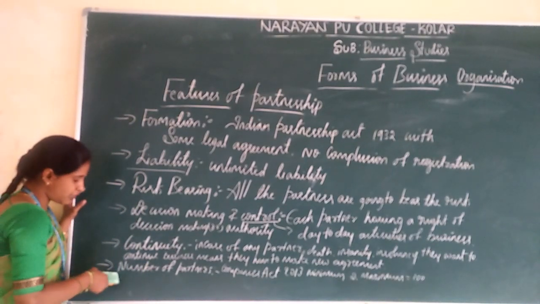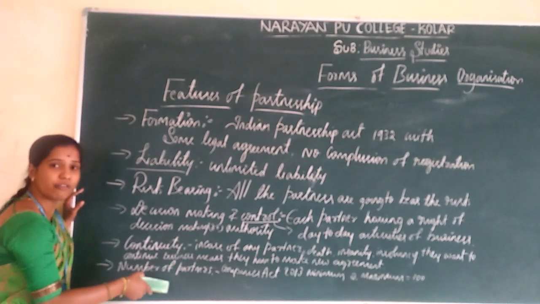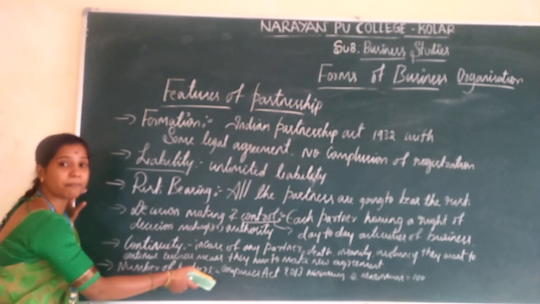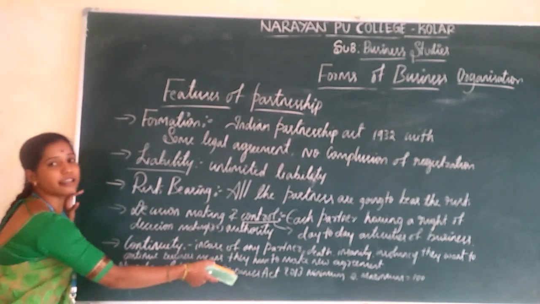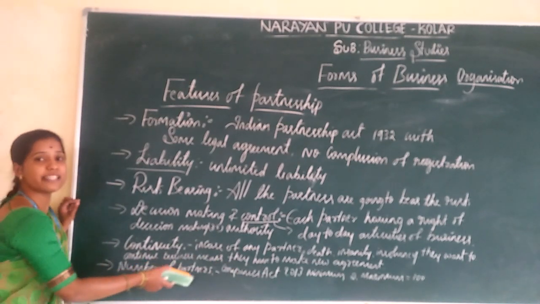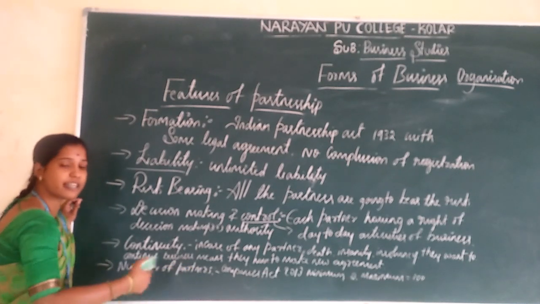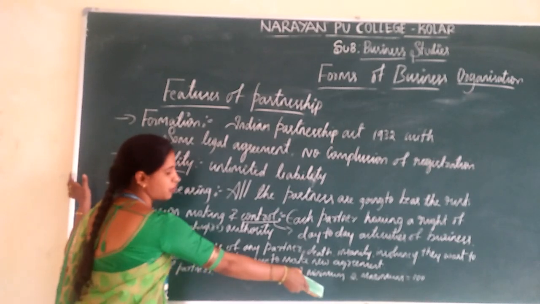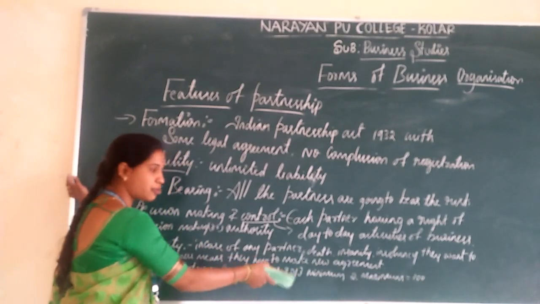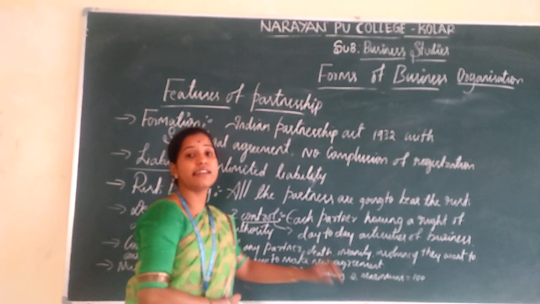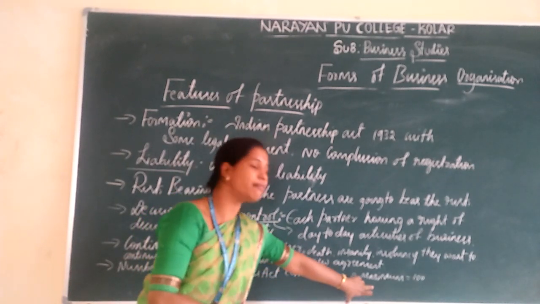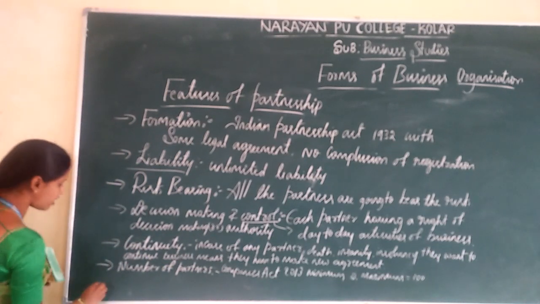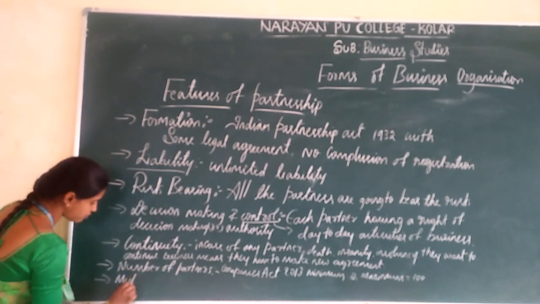The next one is number of partners. According to the new Companies Act 2013, if they want to start a partnership firm, they must have a minimum of 2 partners, and the maximum is 100. Understand? And the next one is mutual agency.